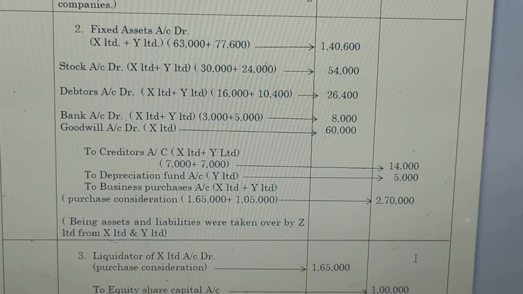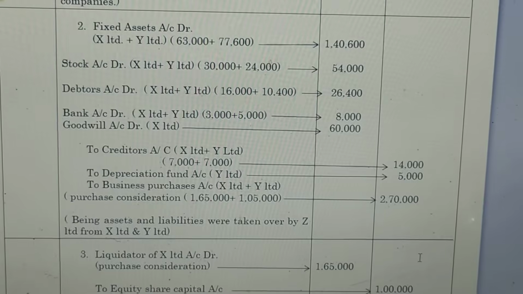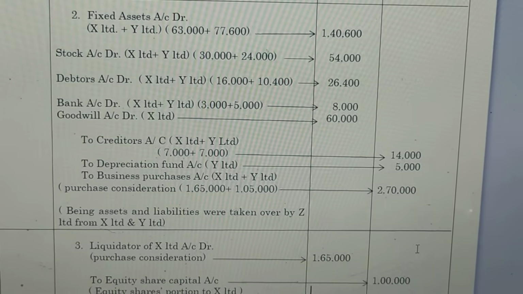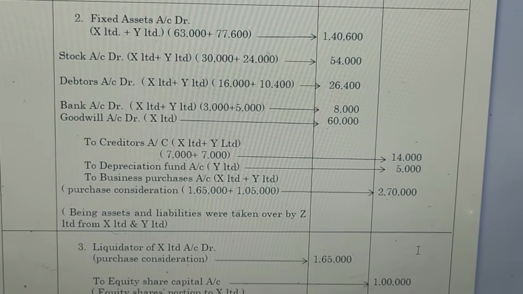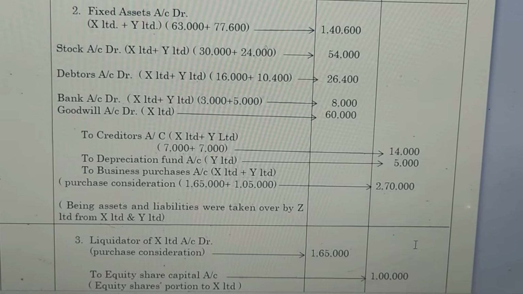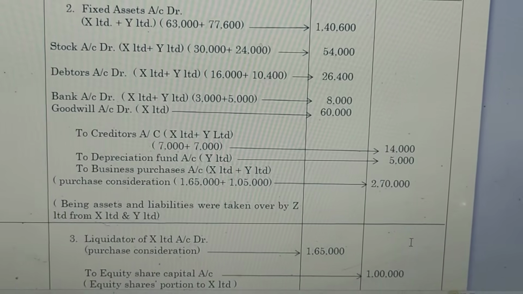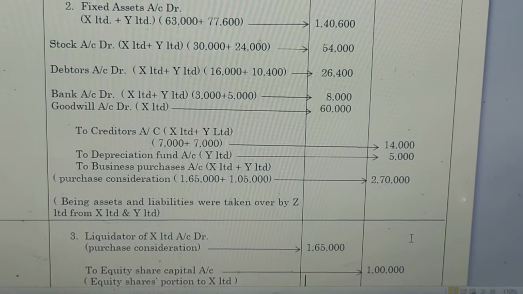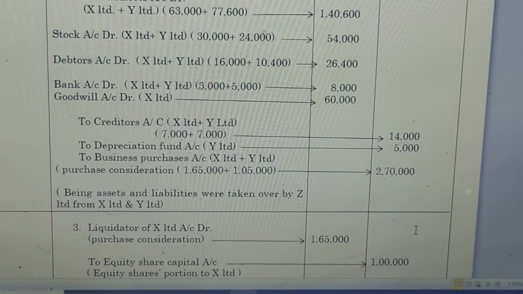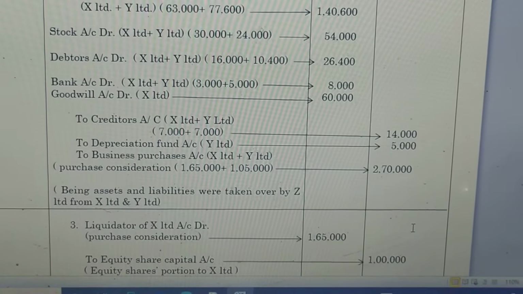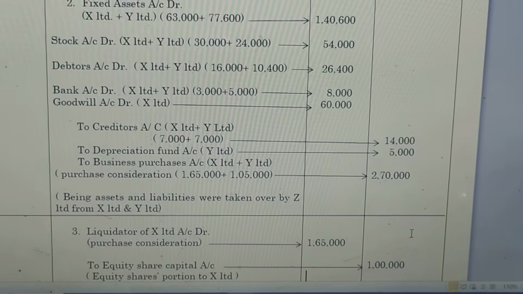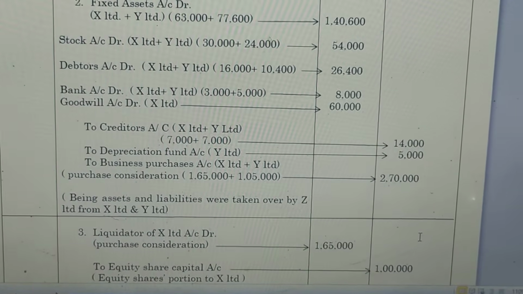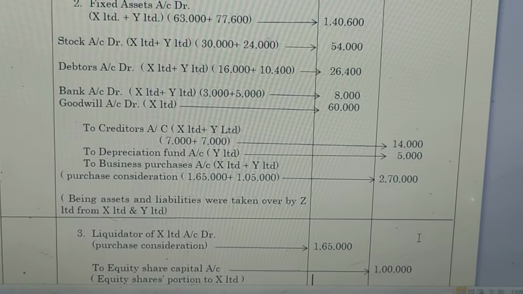And bank account debit 3,000 to X Limited plus 5,000 to Y Limited. The total bank account is 8,000. And goodwill account debit for X Limited, the amount is rupees 60,000, no value to Y Limited. Then to creditors account 7,000 to X Limited plus 7,000 to Y Limited. The total creditors are 14,000, which we have to mention in the credit side. To depreciation fund account Y Limited 5,000, no value to X Limited. That amount will be mentioned in the credit side.